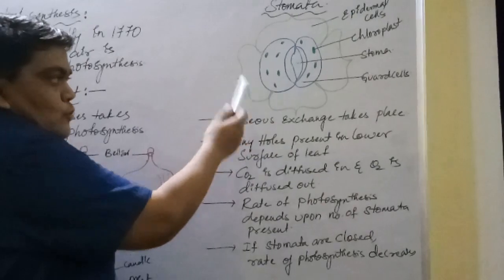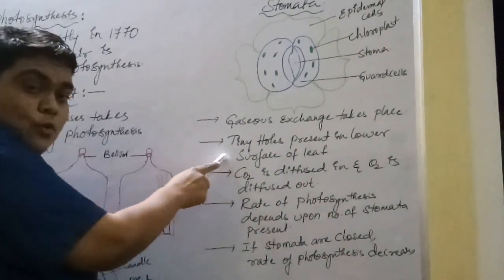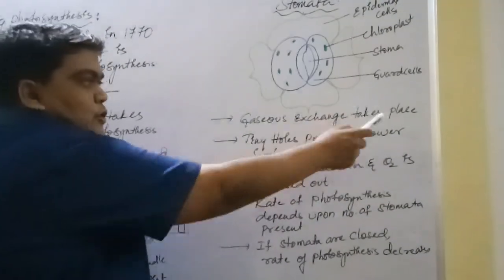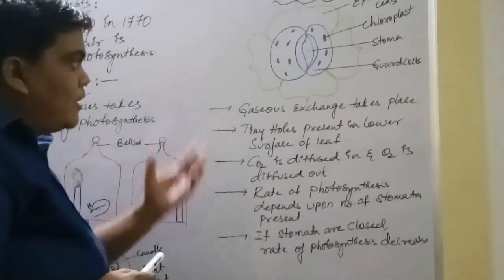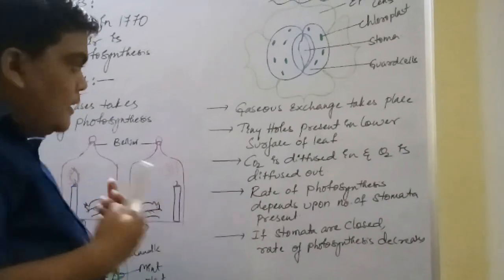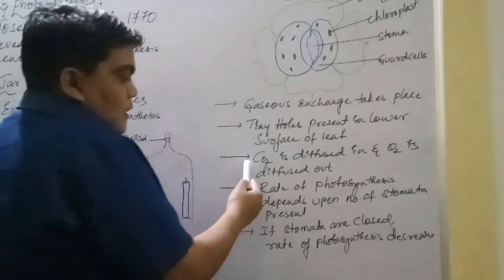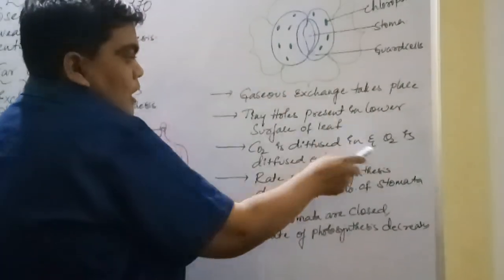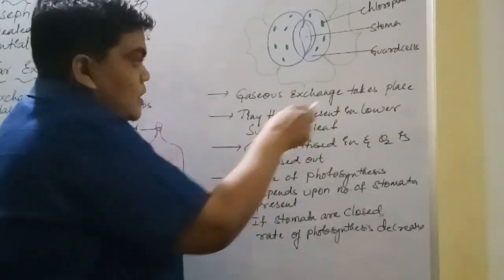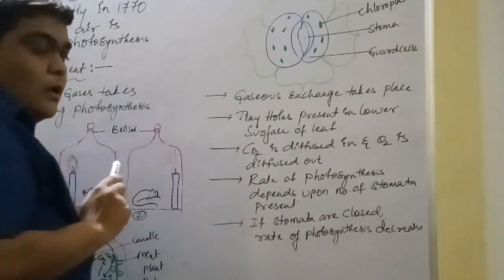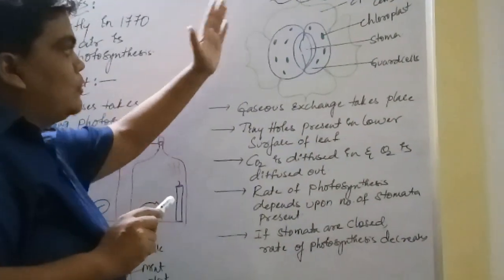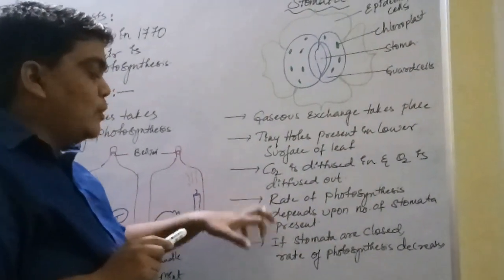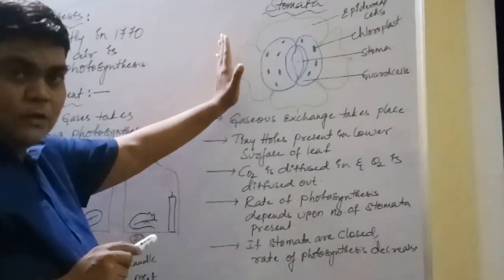What are stomata? First, stomata are the tiny holes present on the lower surface of the leaf. Gases exchange takes place through these stomata. What is the main function? They help in exchange of gases. Carbon dioxide diffuses inside, and oxygen liberated during photosynthesis diffuses out. Now, how do stomata play a major role in photosynthesis? The rate of photosynthesis depends upon the number of stomata present in the lower surface of the leaf.